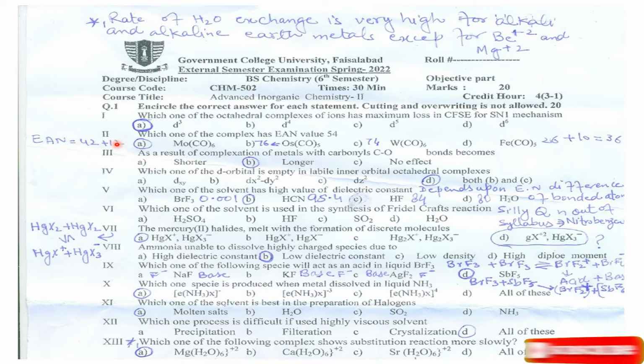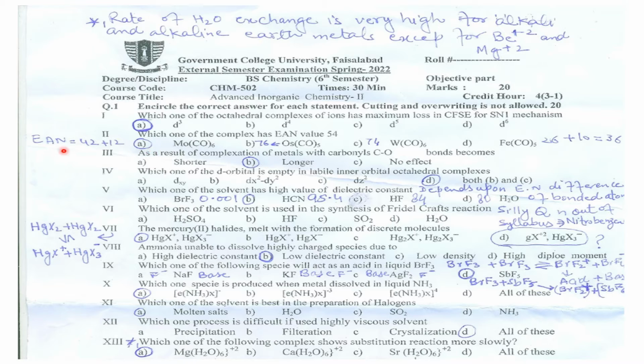And the next one is MCQ number 2. Which one of the complexes has an effective atomic number value of 54? In order to get the effective atomic number 54, if we look into the options, option A is the correct one. And what is this rule?